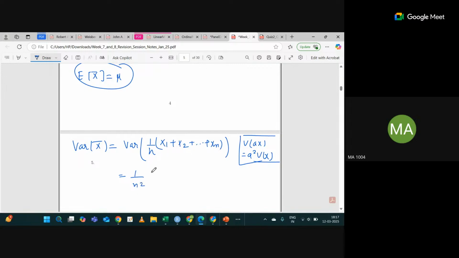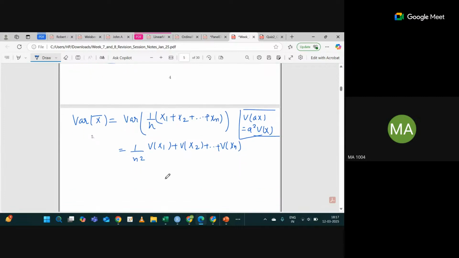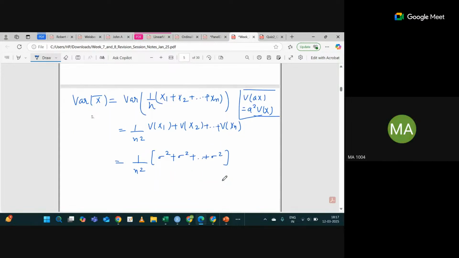Since all are independent, I can write variance of x1 plus variance of x2 plus so on plus variance of xn. What is the variance of each xi? Sigma square, because all are IID. So it will be n sigma square divided by n square. One n will get cancelled, so it's sigma square by n. Now it's clear from where it is coming?